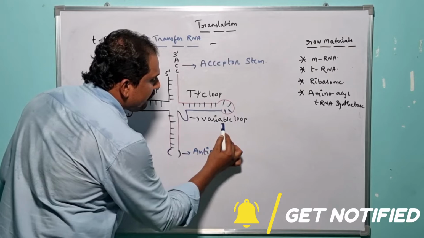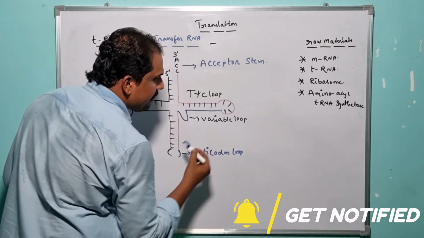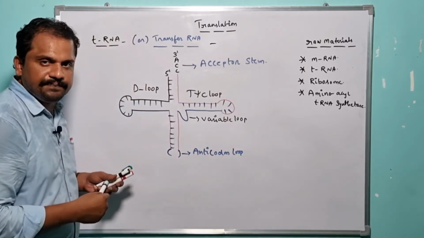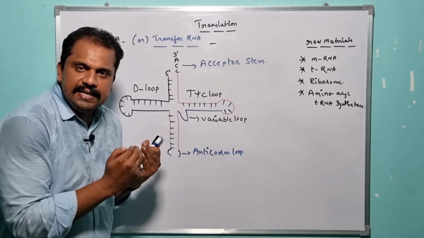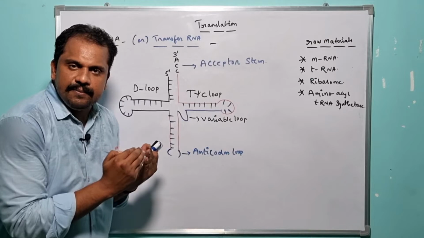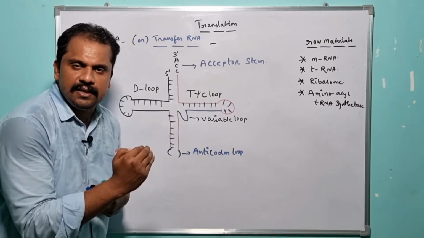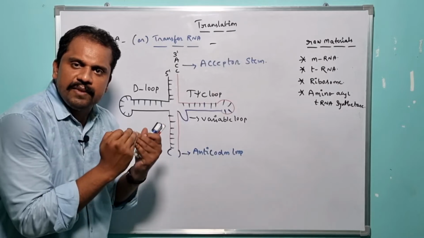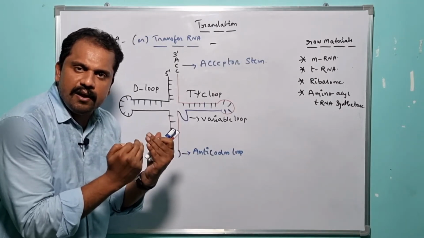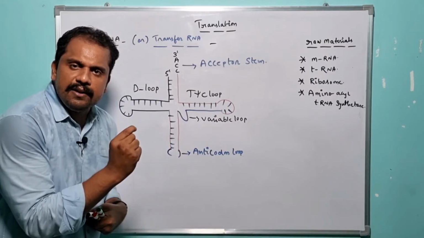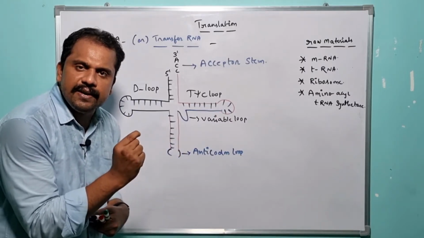there is an availability of the variable loop. What is it? Variable loop. So why is it known as the variable loop? Because the size of the variable loop won't remain similar in nearly all organisms or nearly all species. The size of the particular loop varies from one organism or species to another species. So that is the reason why the particular loop is defined as what?